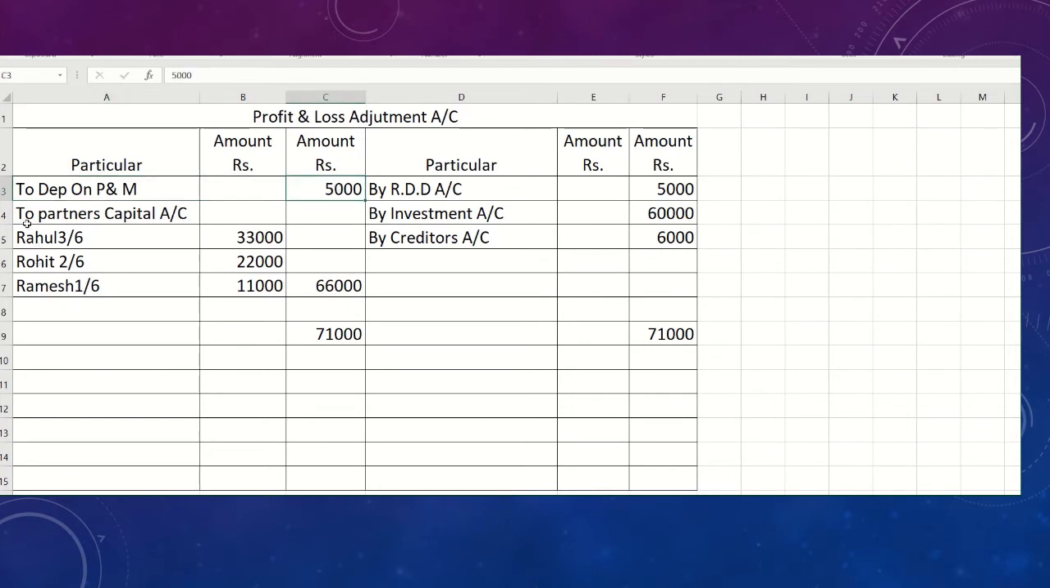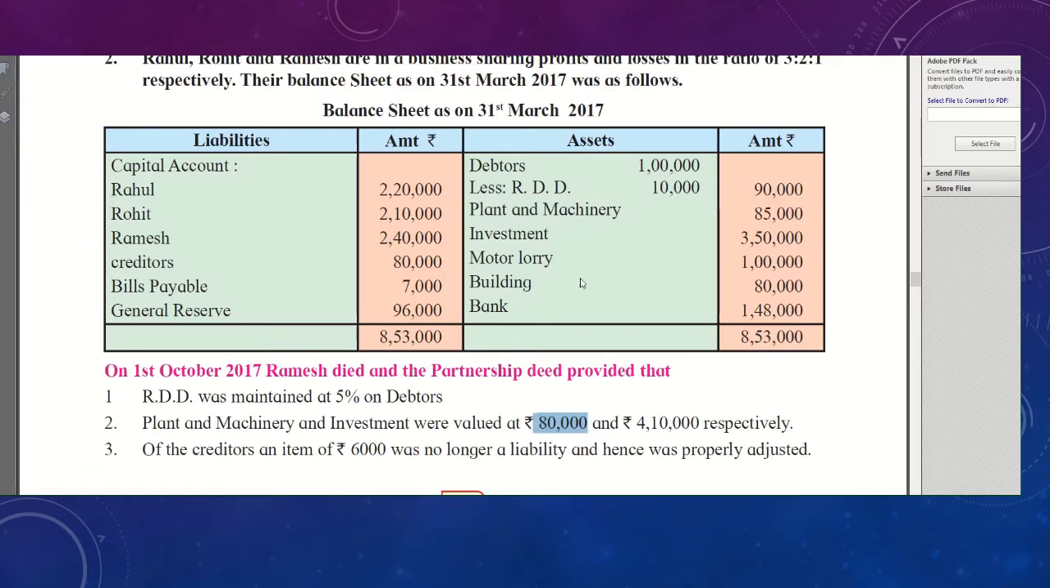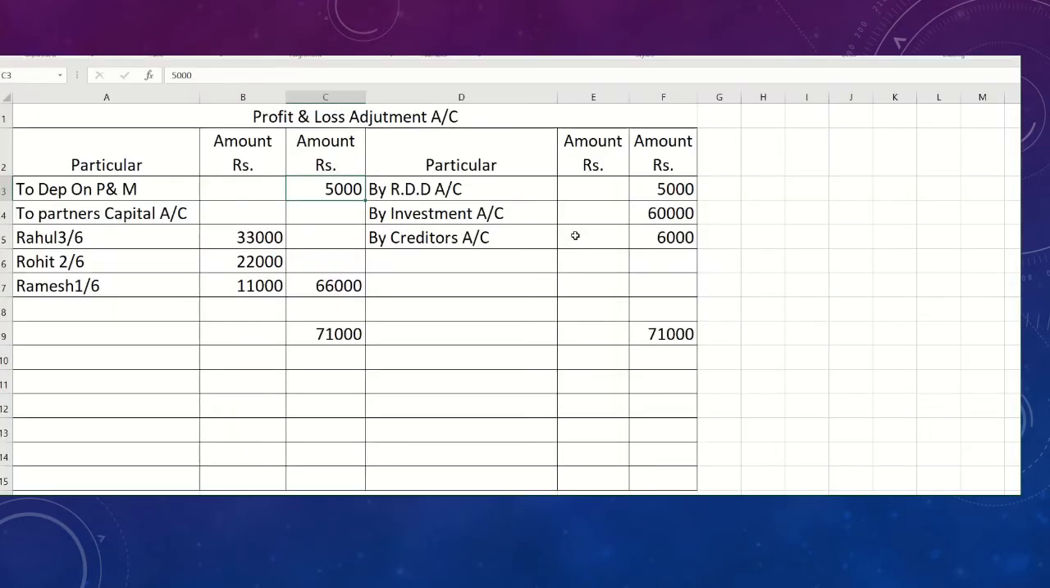Now the next is valuation of investment. So investment in the old balance sheet is 3,50,000, but now as per the adjustment it should be shown 4,10,000. So the total difference is 60,000. So that 60,000 is an appreciation, students. This 60,000 is an appreciation of investment. So entry will be investment account debit to profit and loss adjustment. So in the profit and loss adjustment account, credit side I have written 60,000, the appreciation amount.